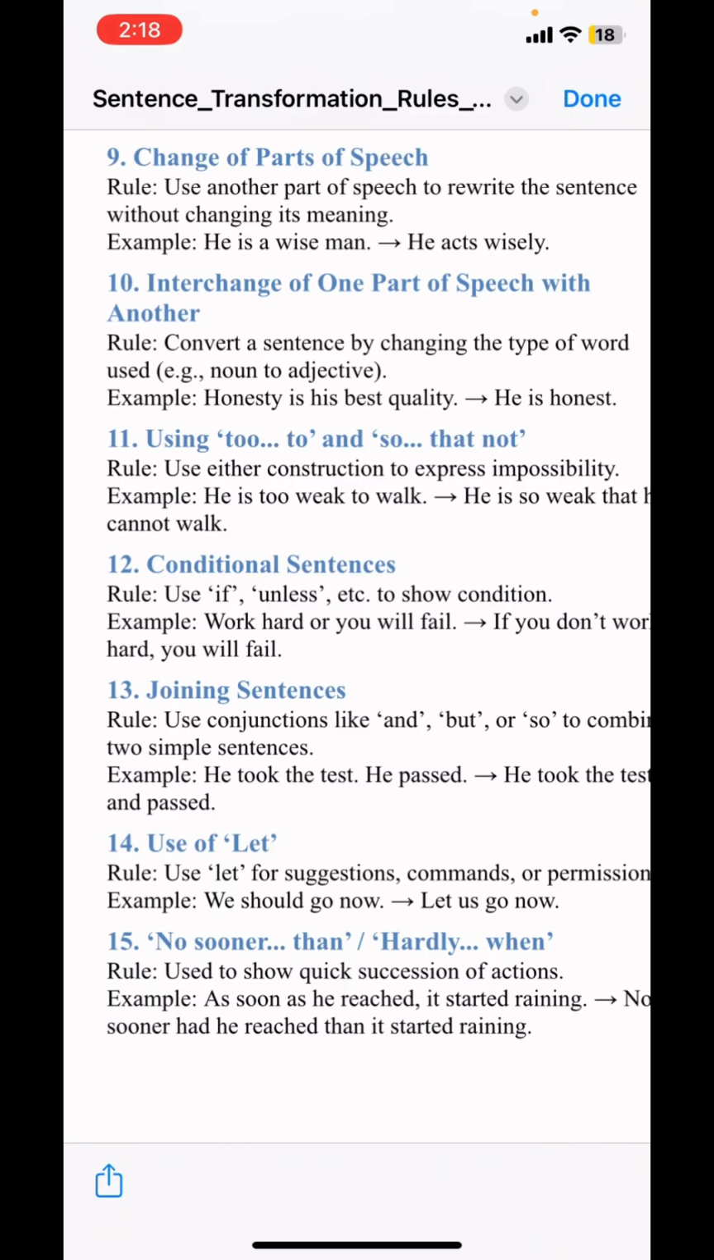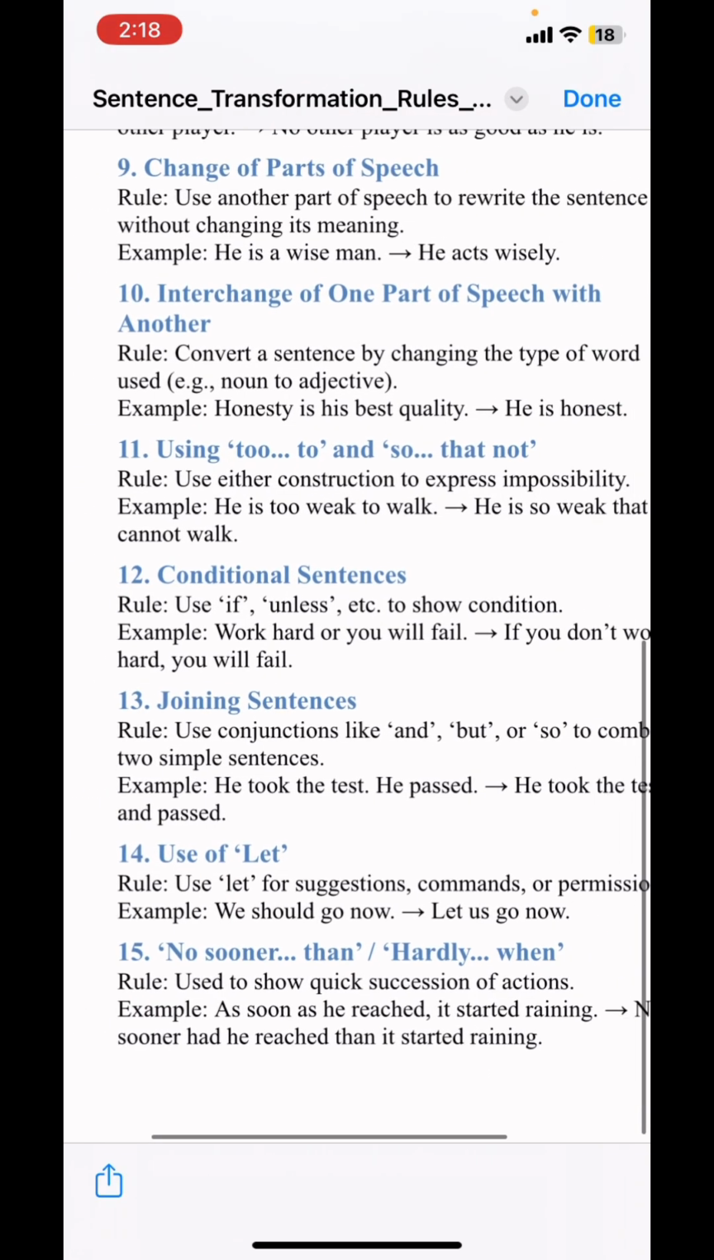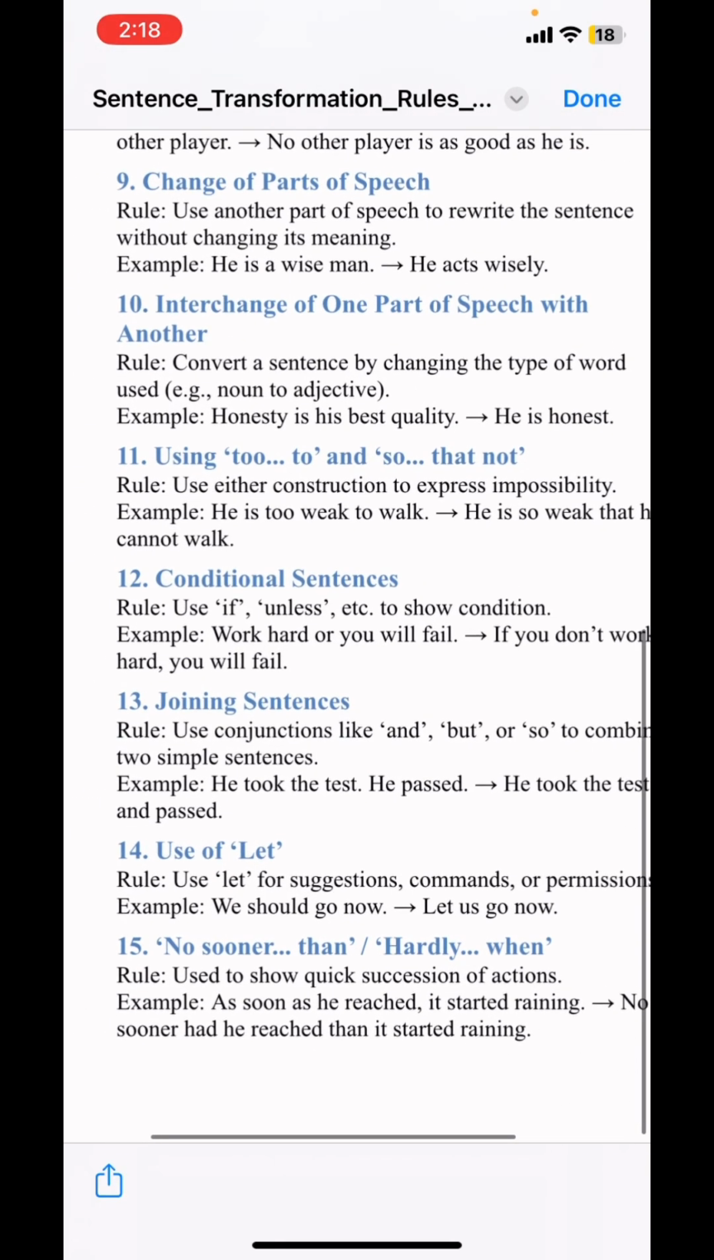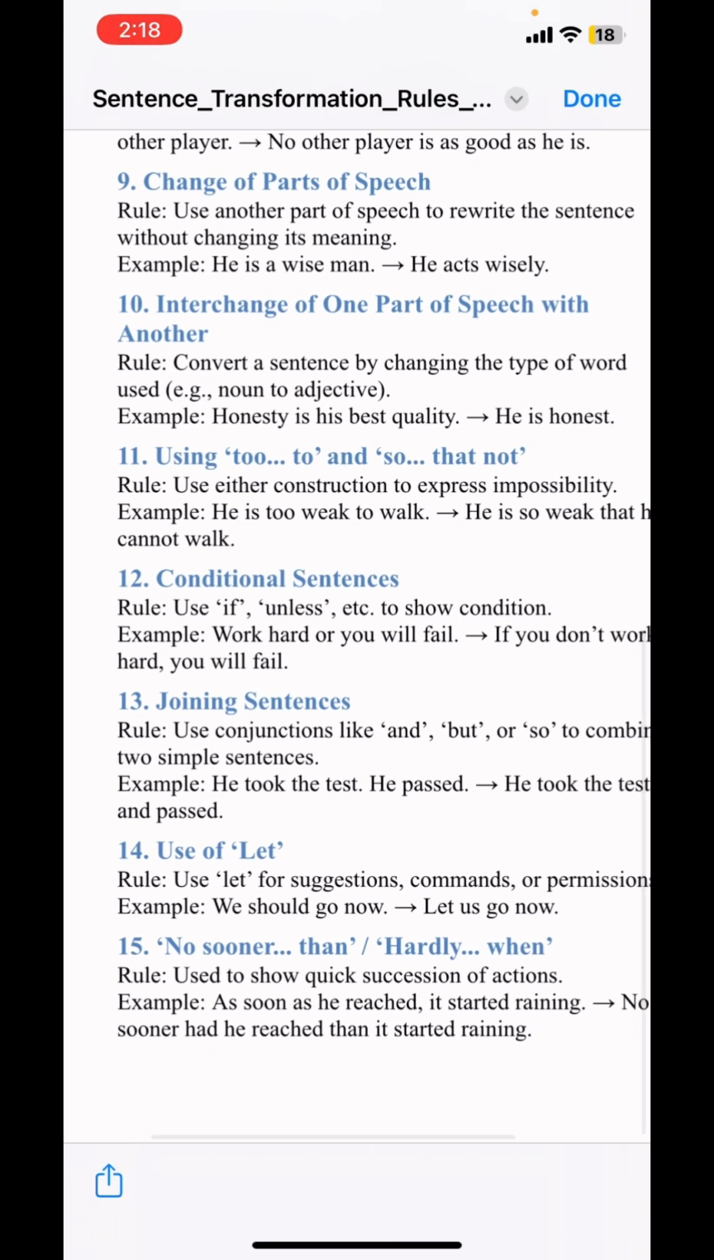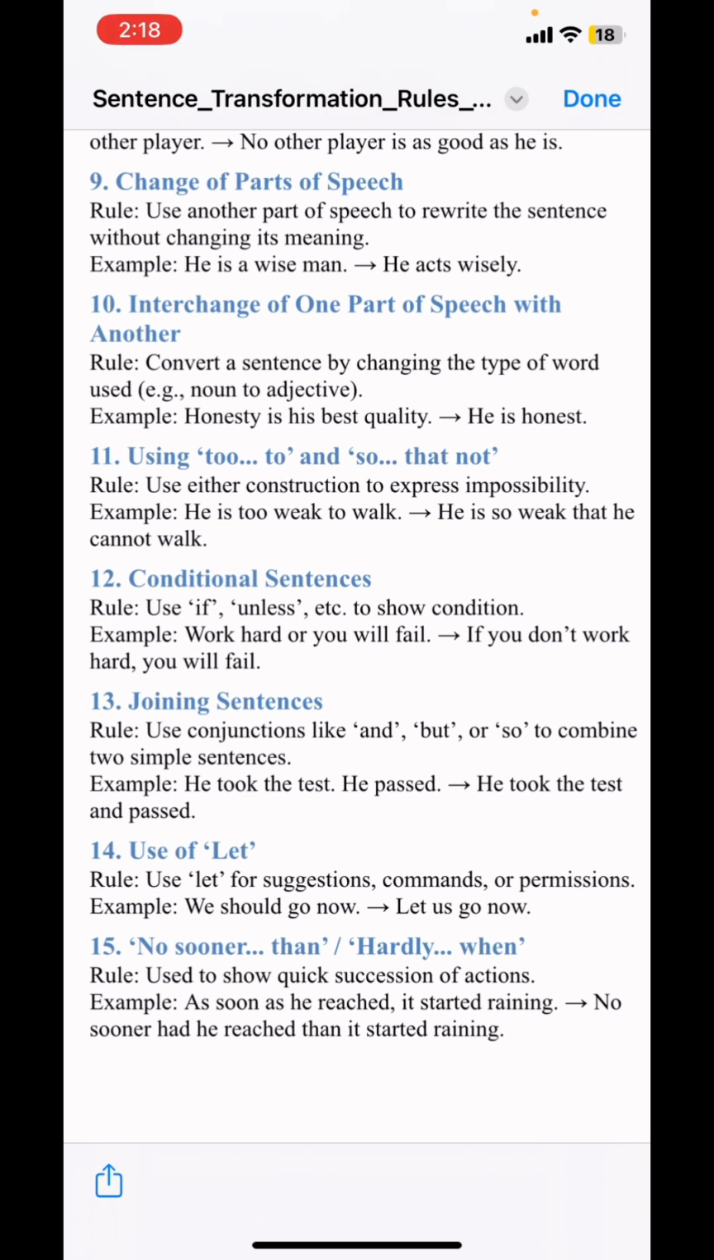Another one is the conditional sentence. This is one of the enjoyable changing sentences. If we look at the rule, use if, unless, etc. to show condition. Example: work hard or you will fail. So: if you don't work hard, you will fail. The first one, work hard or you will fail, is more like a commanding sentence. But the second one, if you don't work hard, you will fail, is basically your destiny and so on.